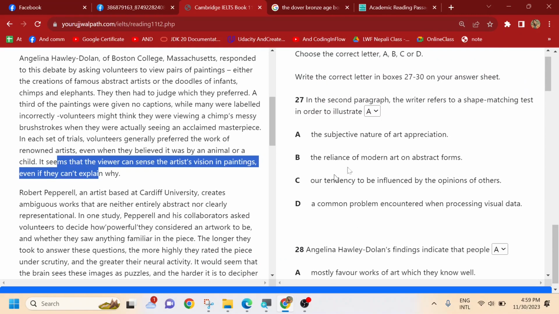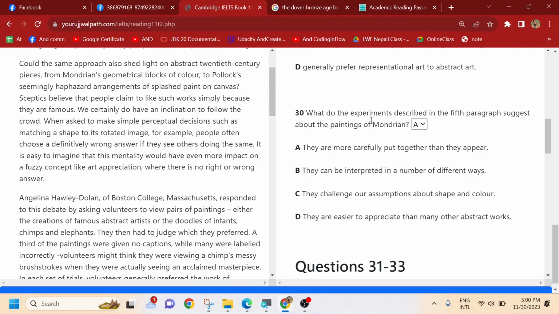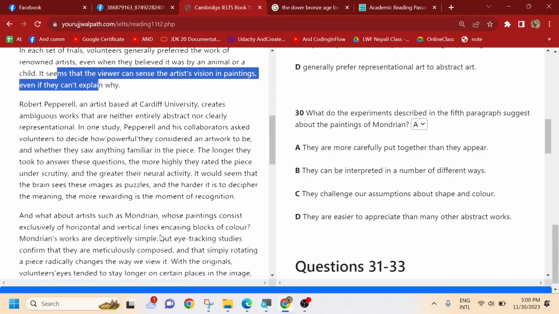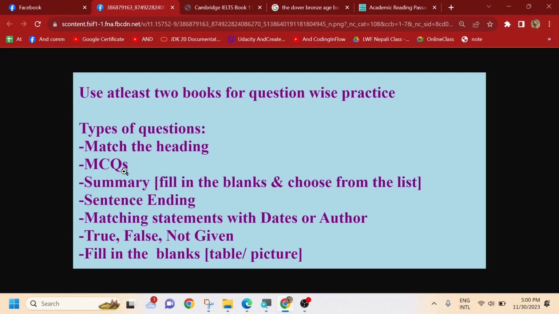And for the first question, we had to go through the full paragraph. For question number 30, the fifth paragraph is about Mondrian, so for Mondrian we have to read. So there are answers that you can find very quickly. Sometimes you need to go into the paragraphs, read, understand, and solve. This is how a multiple choice question is supposed to be done.